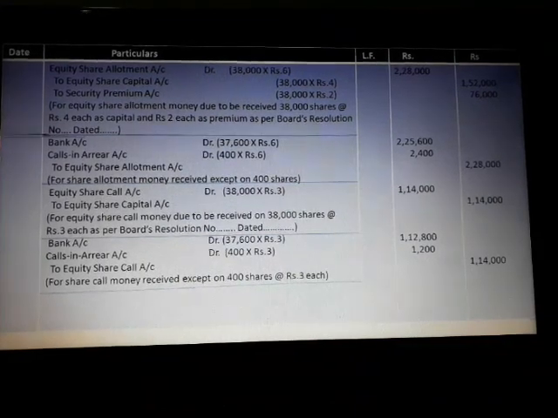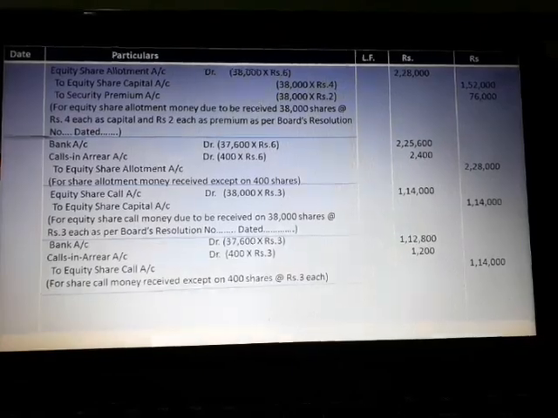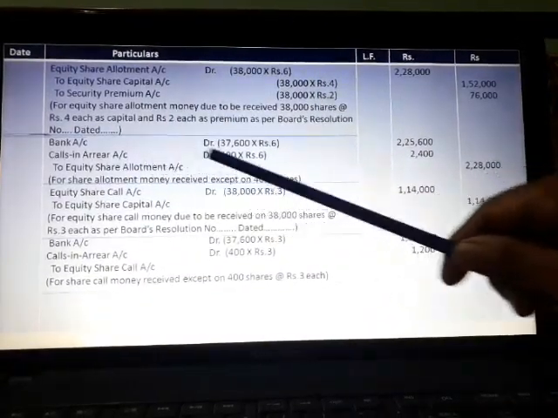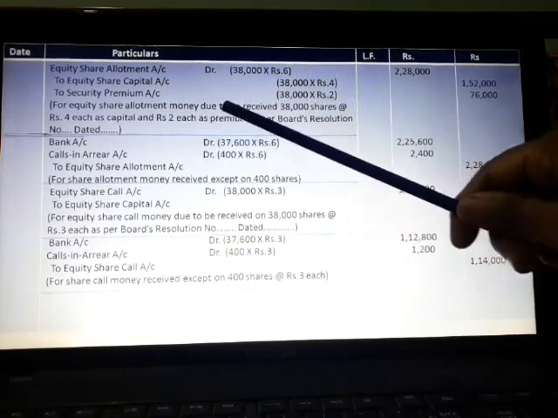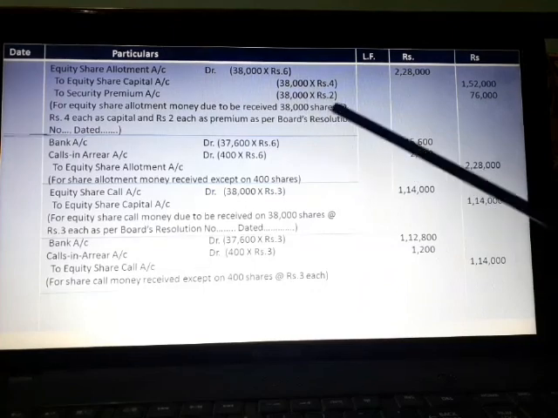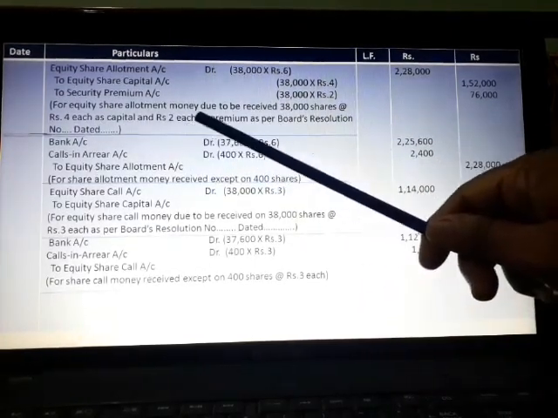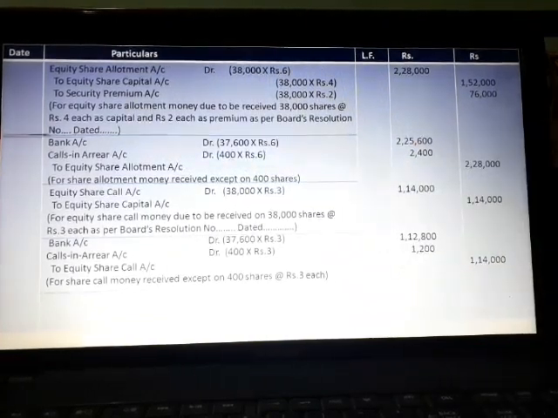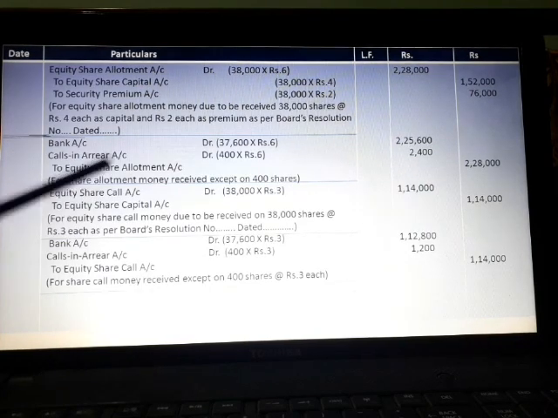The narration is: equity share allotment money due to be received on 38,000 shares at the rate of rupees 4 each as capital, rupees 2 each as premium, as per board's resolution number and dated. Now come to the receipt of allotment money.